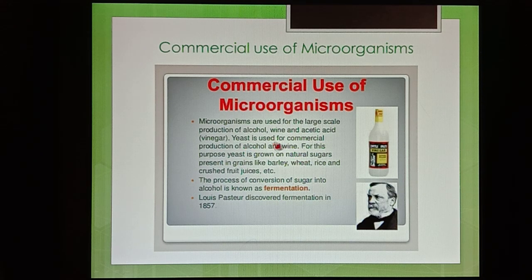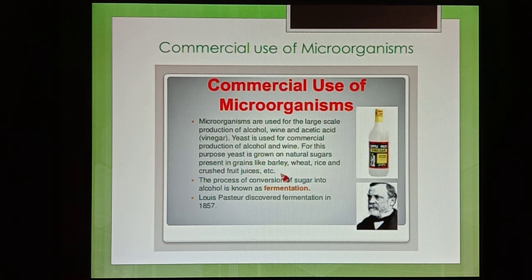How are they preparing alcohol and wine? Imagine some barley or wheat or rice or crushed fruit juices. They grind barley, wheat, rice, or crush fruit juices, and in that they will add yeast powder. Yeast powder is available in the market in the form of baker's yeast, or it is available on a large scale also. They add that powder to the juices of barley, wheat, rice, and leave it for some days.